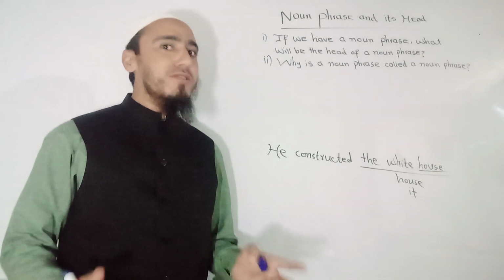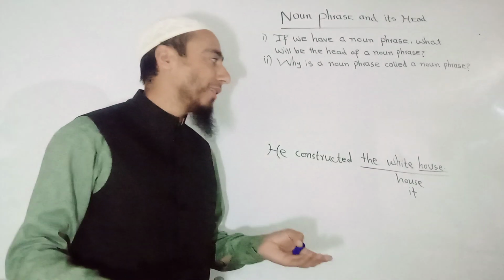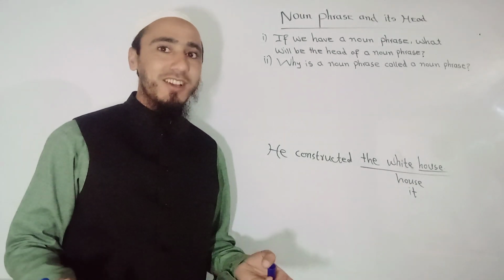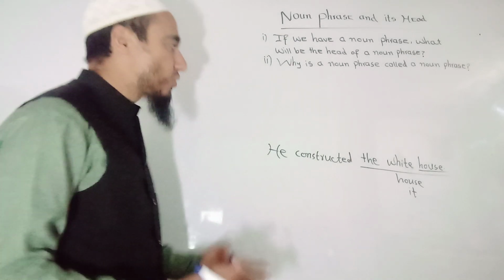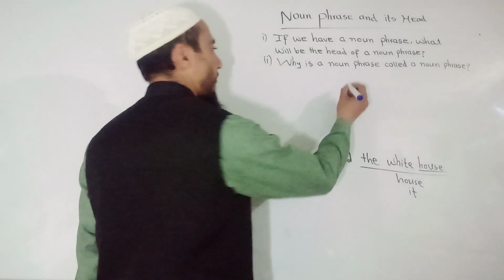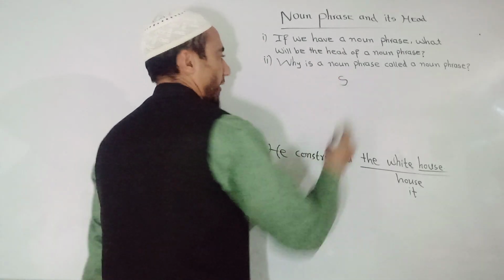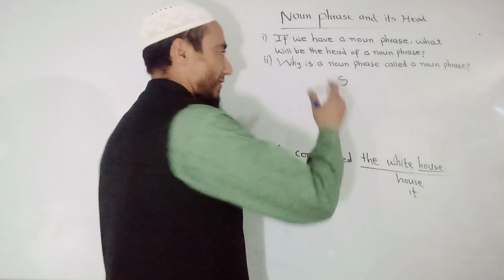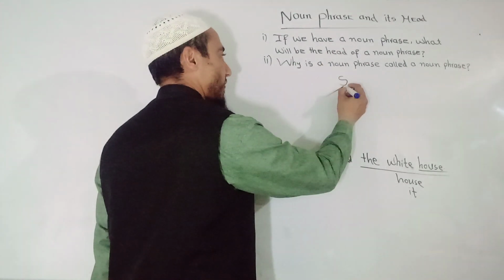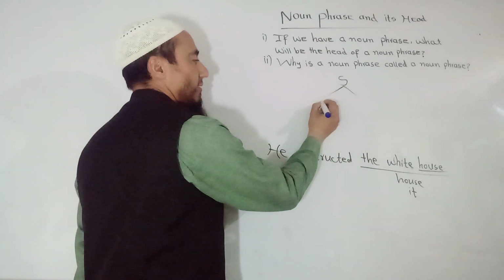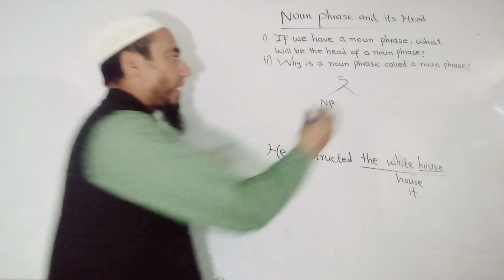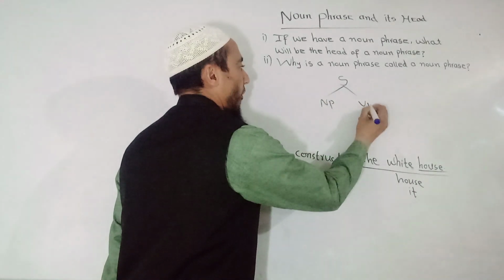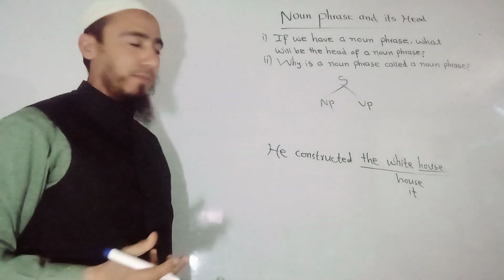Now, another question is how we can represent it syntactically by the help of tree diagram. So let me draw the tree diagram for it. In tree diagram we have sentence, and in the sentence we have two portions, that is NP, which means noun phrase, and we also have VP, which means verbal phrase.